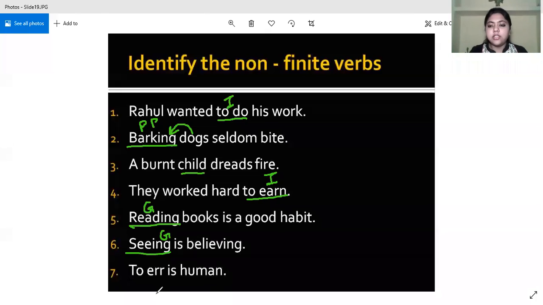Next is to err is human. Nandika. Ma'am, the answer is to err is infinitive. To err is infinitive.